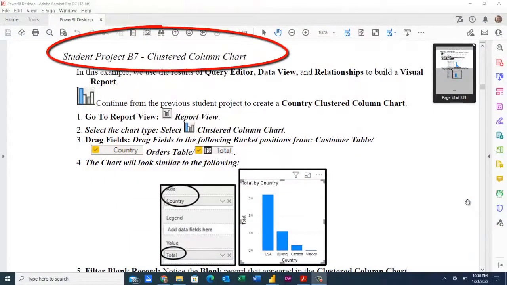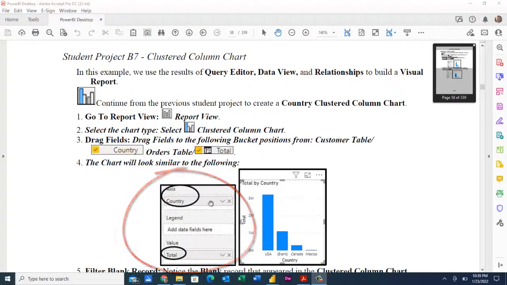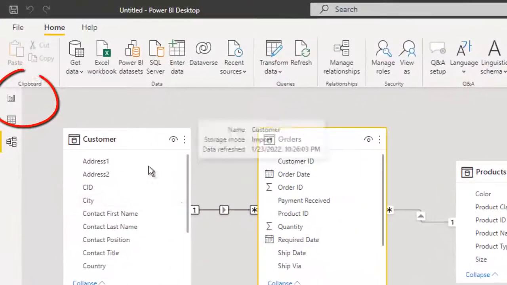Student project B7 is going to create a clustered column chart. It looks like we're going to bring in the country field and the total field in here. Looks like we got to do some filtering on this one here. Let's go over to Power BI, and let's jump back to the reports view.